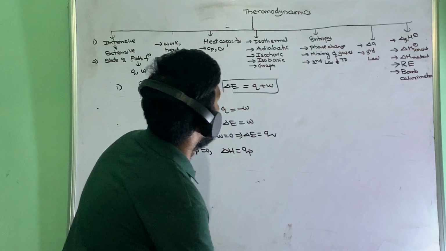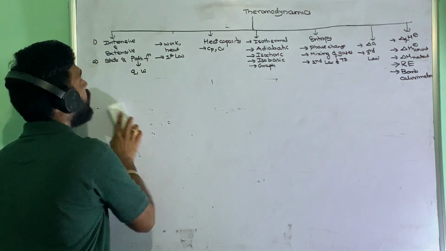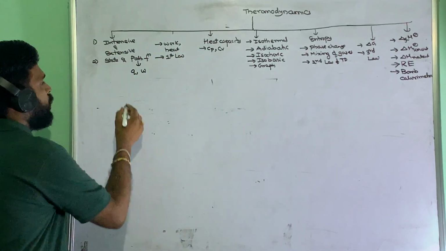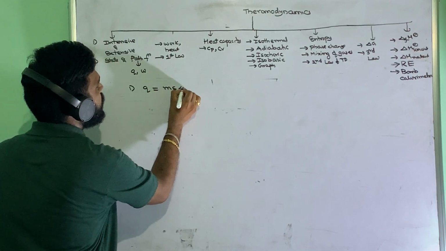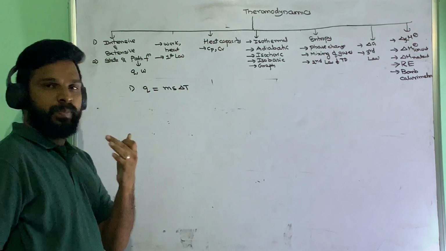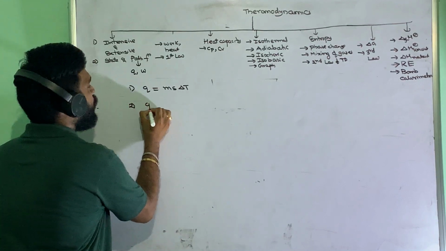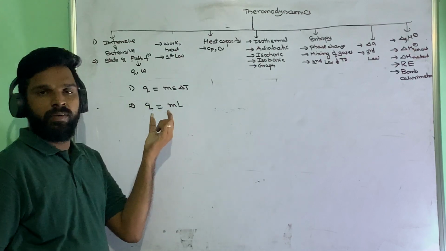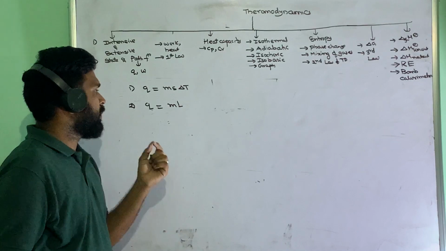Next, we are going to the concept related to heat capacity. What formulas will be there? First one, Q equals M s delta T, where s is the specific heat of the substance. And the second one, Q is equal to M l, where l is the latent heat. For fusion it is the latent heat of fusion, and for vaporization it is the latent heat of vaporization.